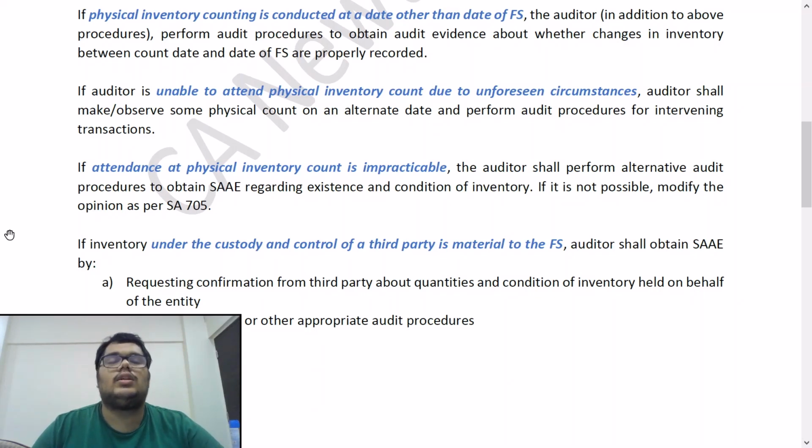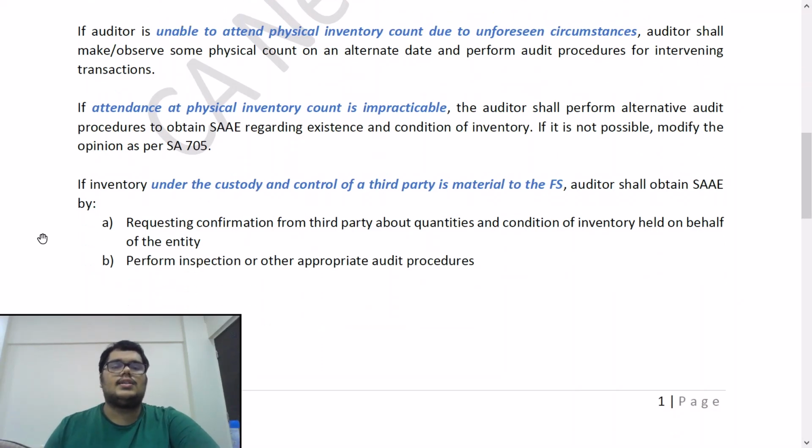So let us say the inventory count is done on 2nd April. From 31st March until 2nd April, there is a lag of 2 days. So the auditor will have to check that all the purchases and sales of inventories have been properly recorded. He needs to reconcile the inventory on 31st March with the inventory on 2nd April and check that the purchases and sales are accurately taken into account so that he can arrive at the 31st March figure. He will do a back calculation from 2nd April by deducting all the purchases and adding all the sales which have happened in the 2 days. So he will get the 31st March inventory value.